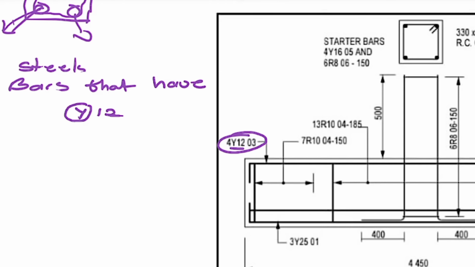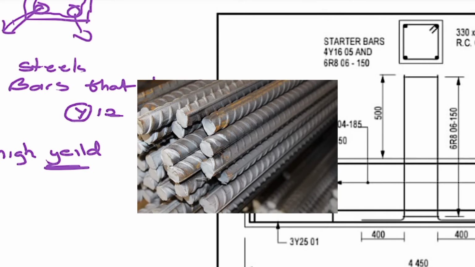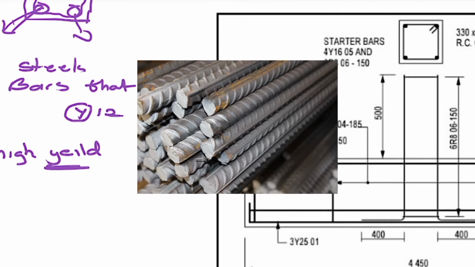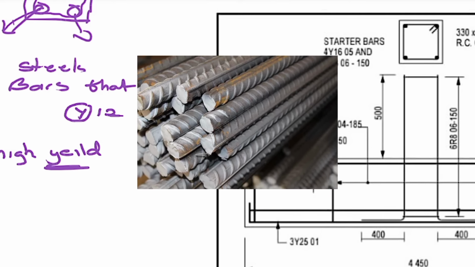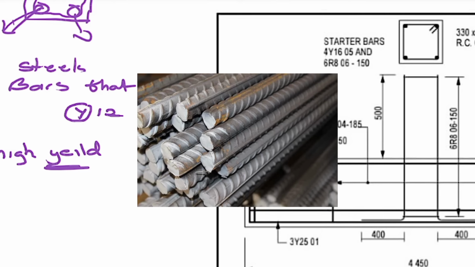So this means the bar is a high yield. We can say high yield, right? Okay, so sorry about that. If it has a Y, basically it just means that it's a high yield deformed steel bar, right? My bad, I'm still getting used to the namings, but you just need to know that if it has a Y, it's a high yield deformed steel bar.